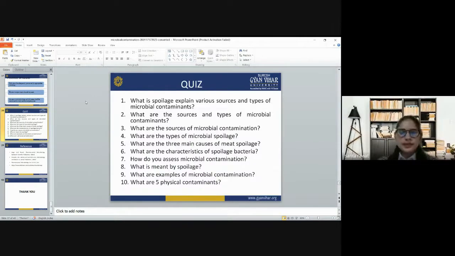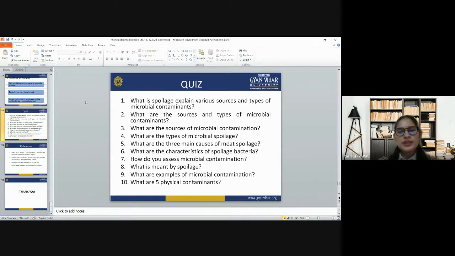Then talking about the quiz, we have compiled some questions regarding microbial contamination. You can easily answer these questions while going through the lecture. The quiz questions include: What is spoilage? Explain various sources and types of microbial contaminants.